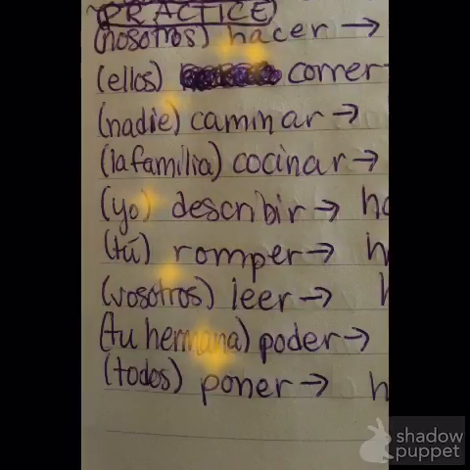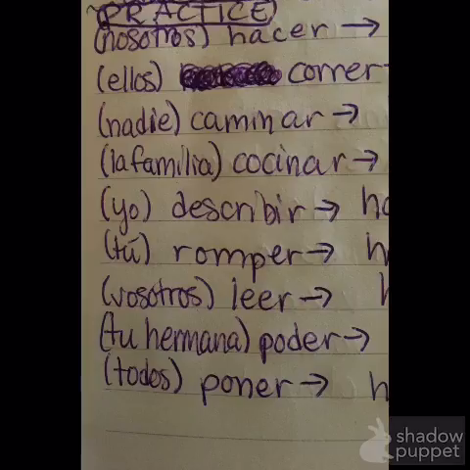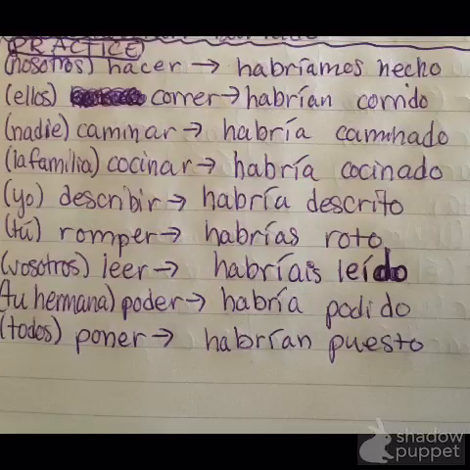So here's a quick practice. You should pause the video here, write this down, and try to answer them using these subjects and these verbs. Okay, I'm going to reveal the answers now. So for nosotros, hacer is habríamos hecho. For ellos, correr is habrían corrido. And here's an irregular in case you didn't catch that.